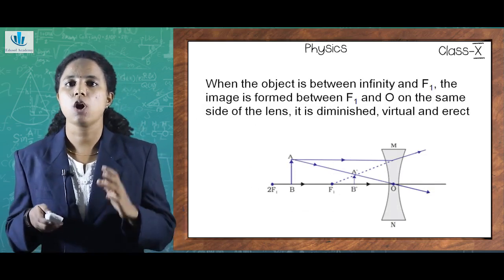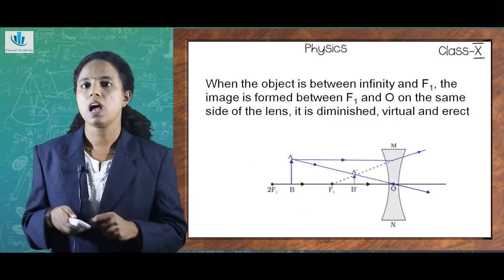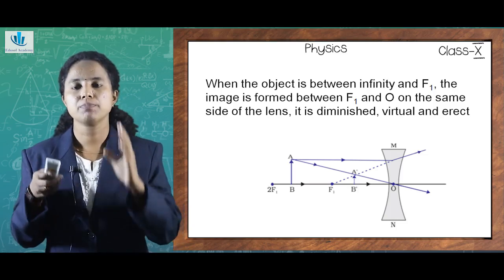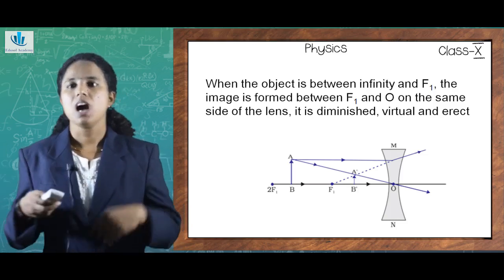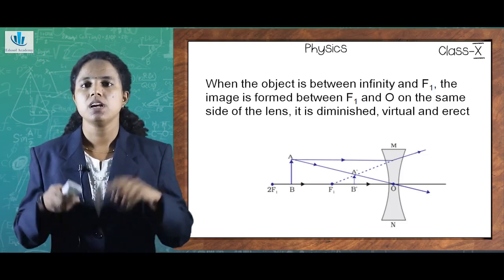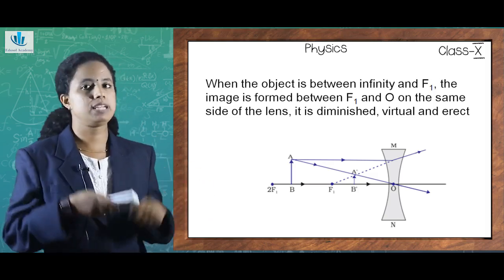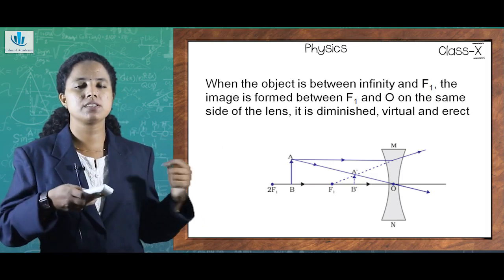Suppose I am placing my object. In the earlier case, we placed it at infinity, isn't it? But here, I am making it somewhat specific. I am placing my object between infinity and F1. How does the image formation happen? You can see the image is also formed on the same side of the lens, as you can infer from the figure.